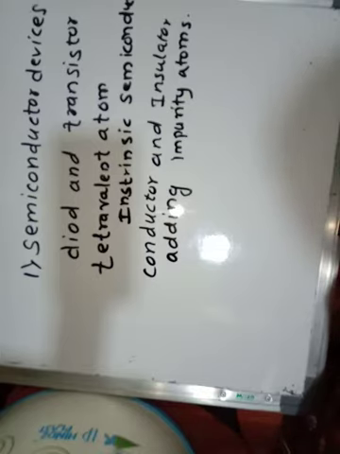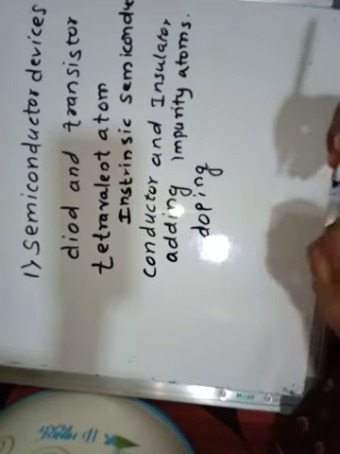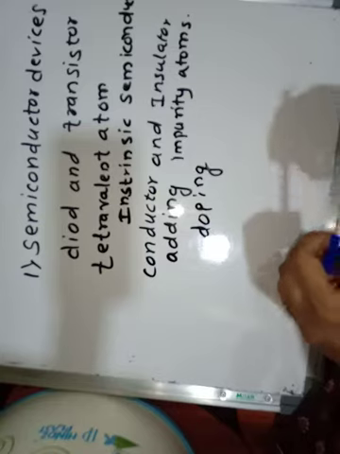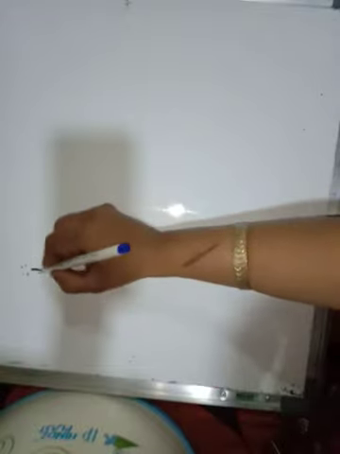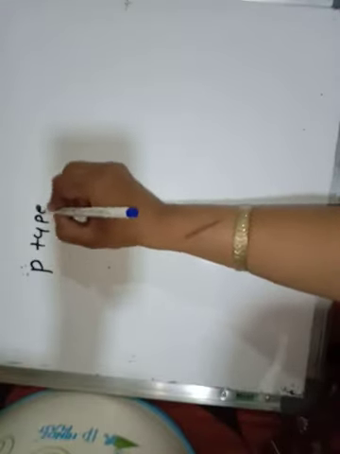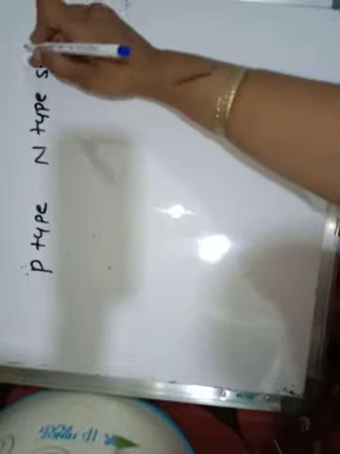When we are adding some kind of impurity in the semiconductor, that process is known as doping. Adding the impurity is known as doping. When impurity is added, this kind of semiconductor is known as the p-type and n-type semiconductor.